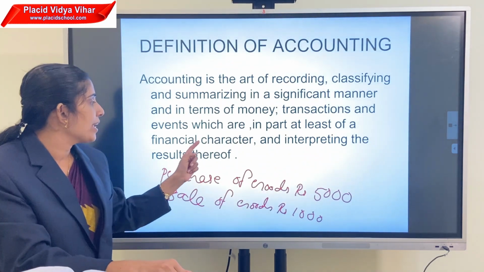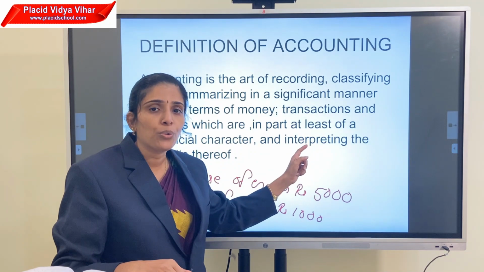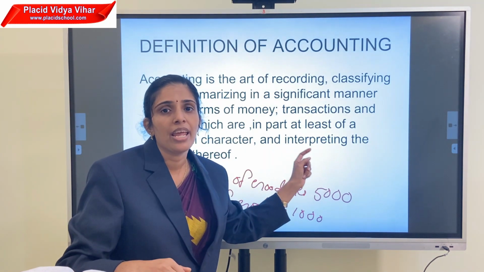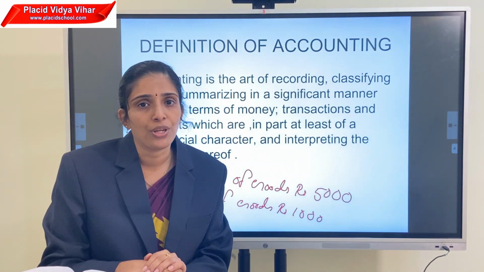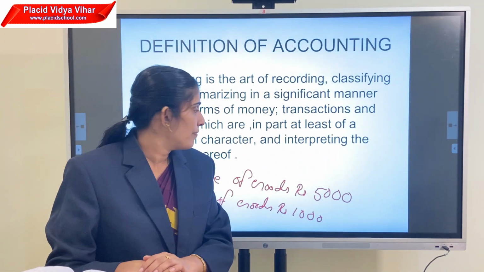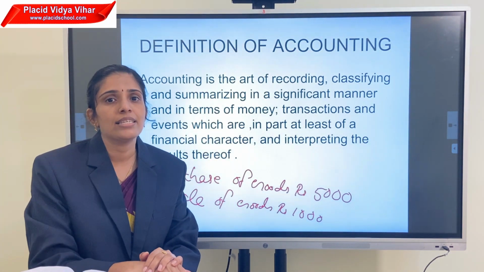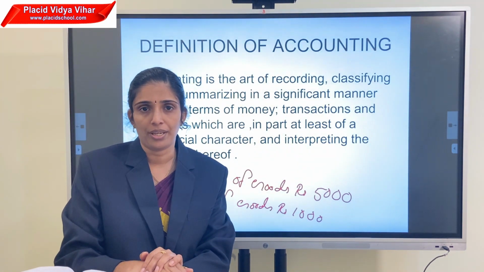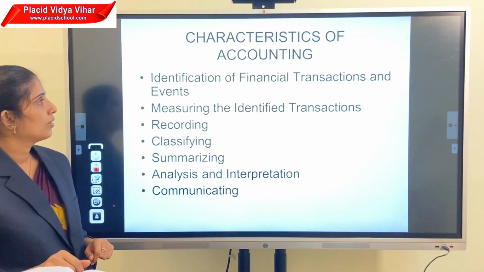That results we analyze and interpret. Through the interpretation and the judgment, we get the exact results or the exact position of the organization that we can easily communicate to the users. This is the process of accounting. That's clearly mentioned in the definition.